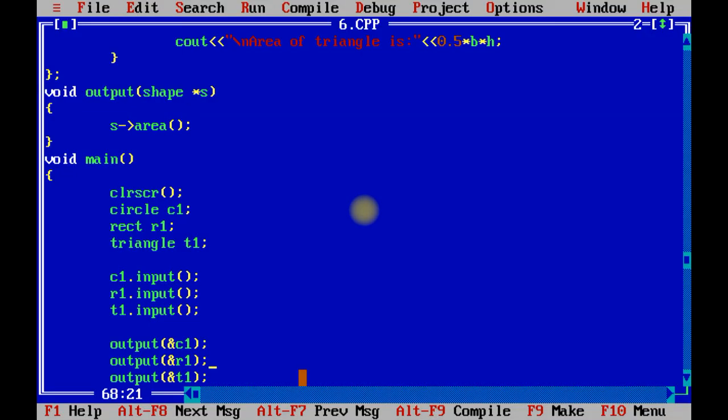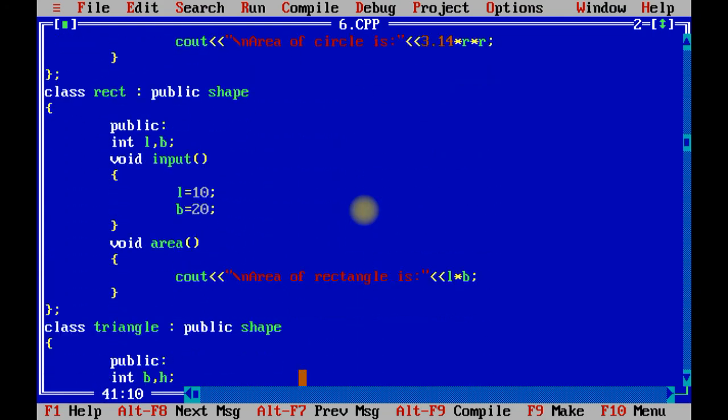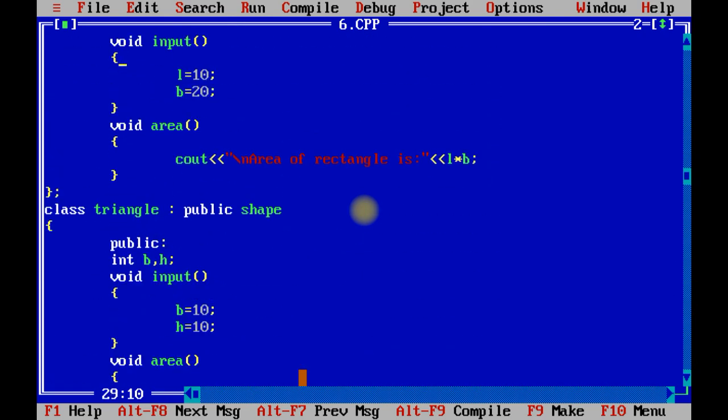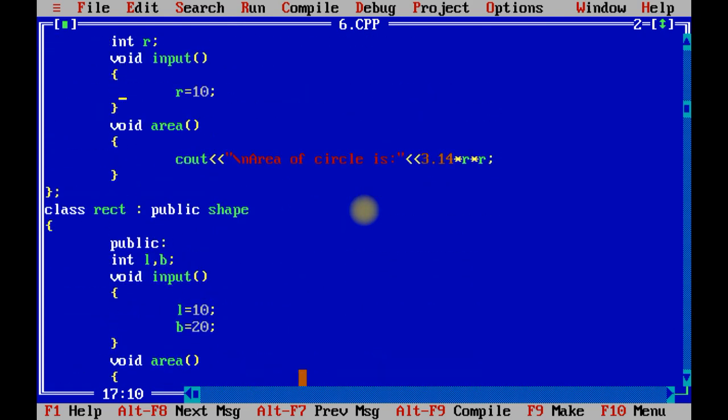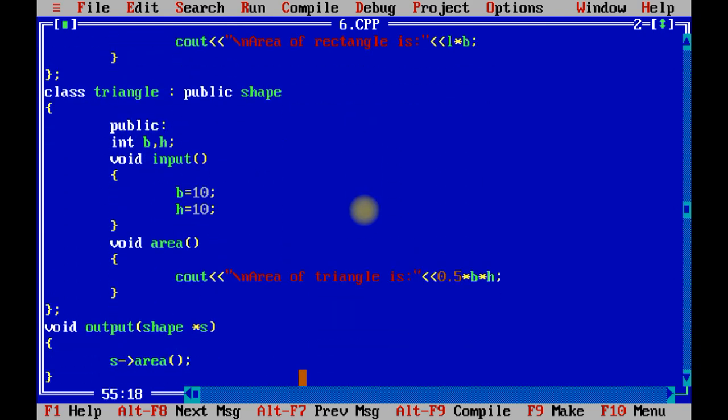Now let me explain the program. First of all, you have created the object of circle, rectangle and triangle class. So if any default constructor is there, at that time it is executed. But right now you are not having any default constructor. So now C1, R1 and T1 dot input is called. So C1 contains R as 10, R1 contains L as 10 and B as 20 and T1 contains B as 10 and H as 10.